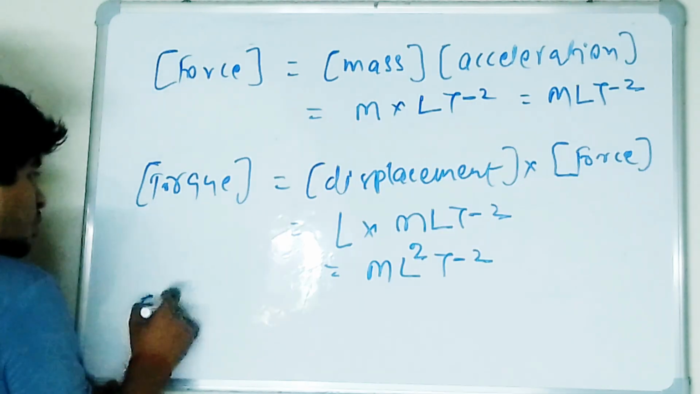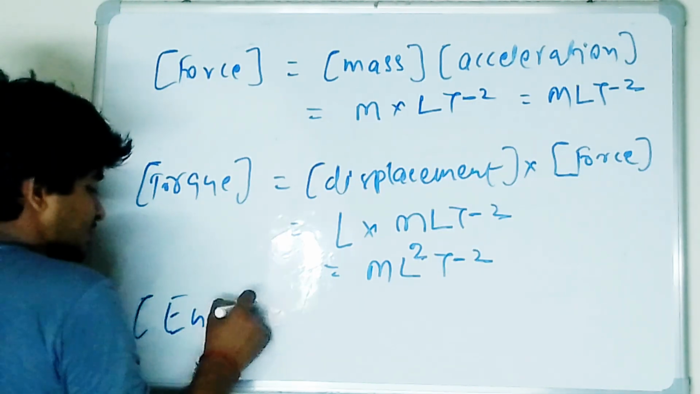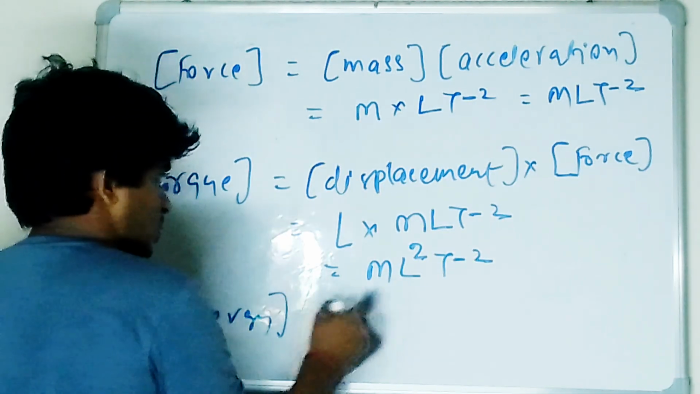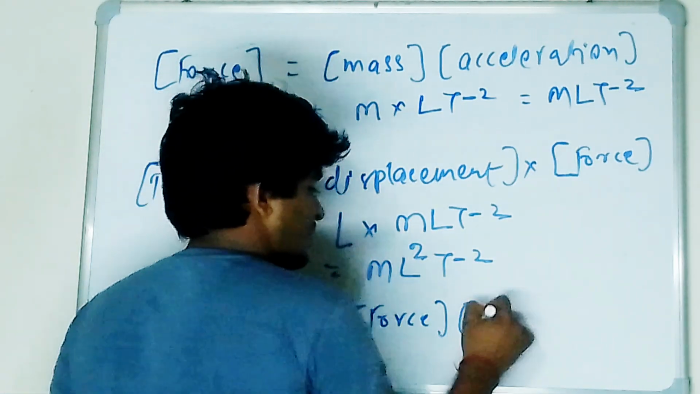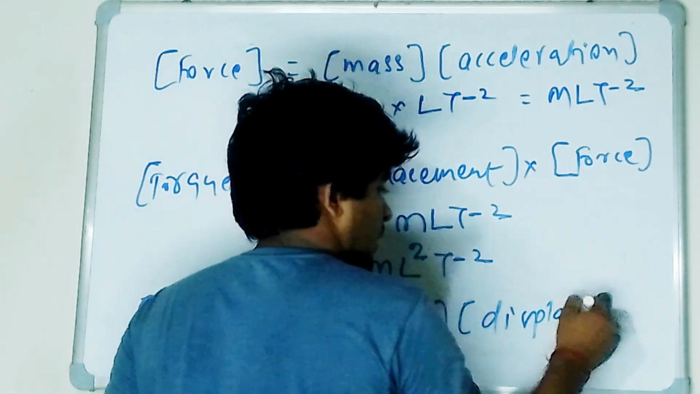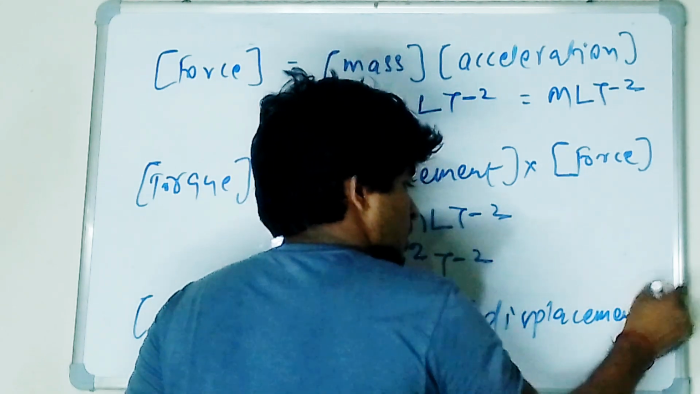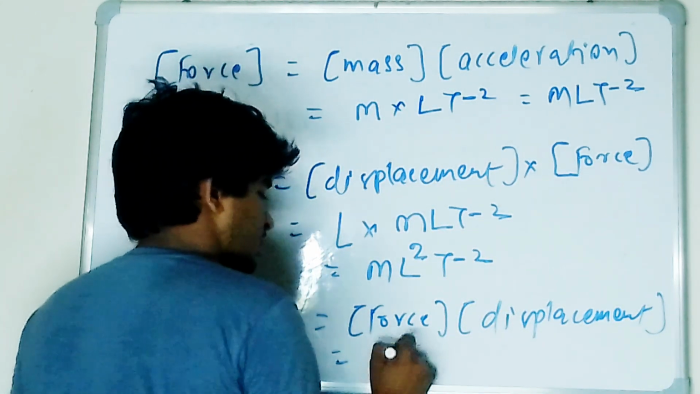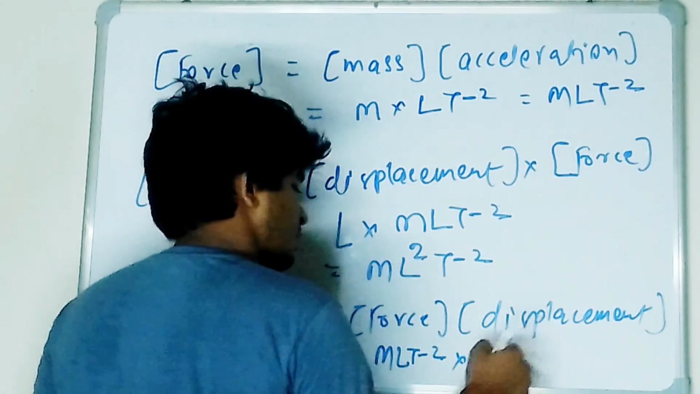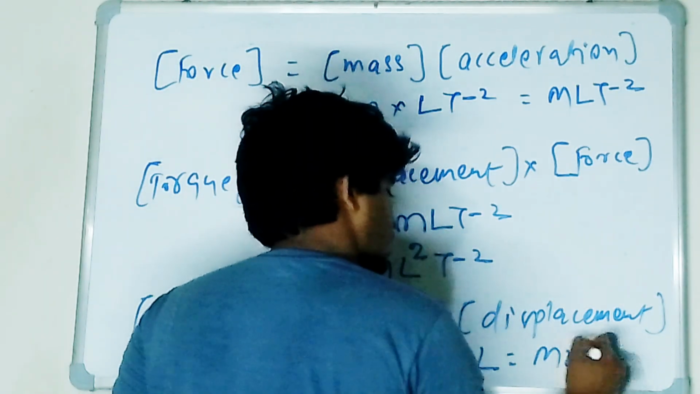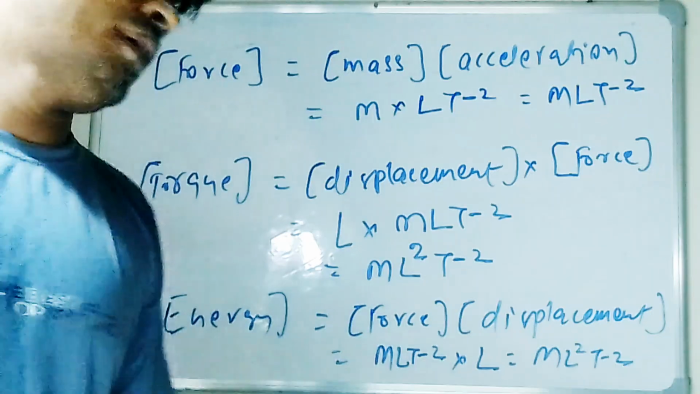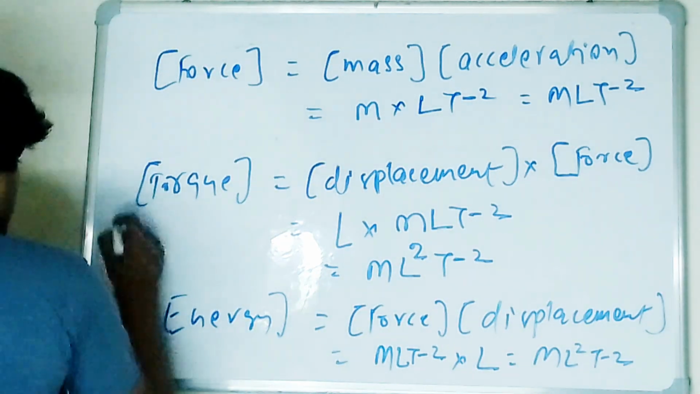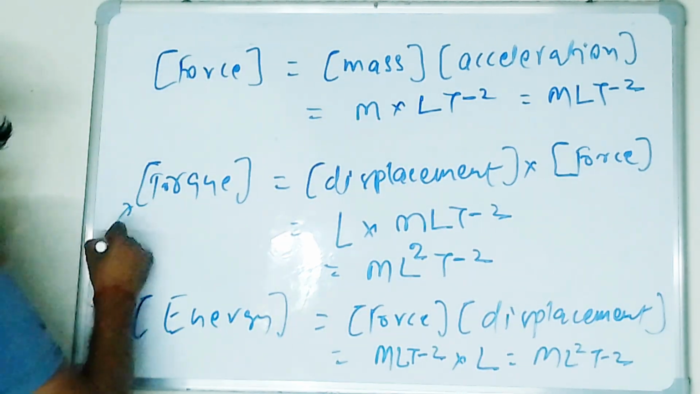Again, I am talking about dimension of energy. Dimension of energy is again force into displacement. Dimension of force is M L T minus 2, dimension of displacement is L. So this is M L 2 T minus 2. From here, what can you observe? The dimension of torque and dimension of energy are the same.